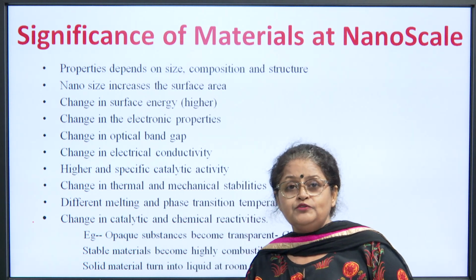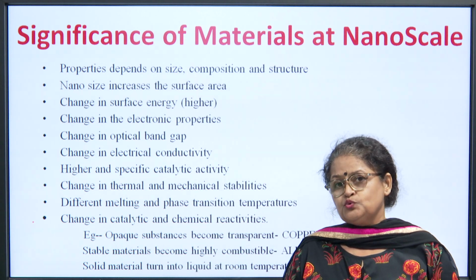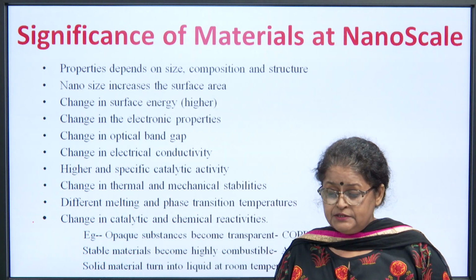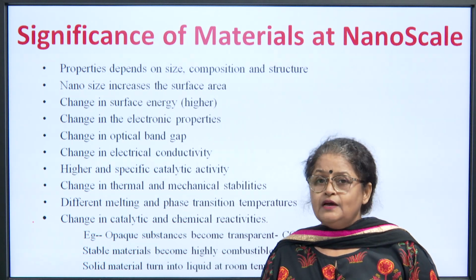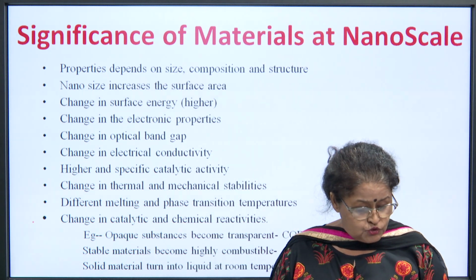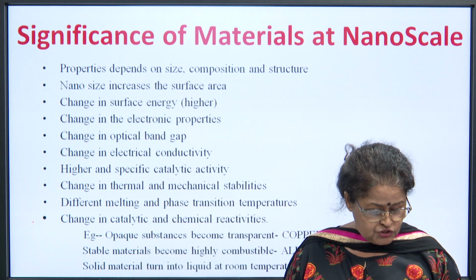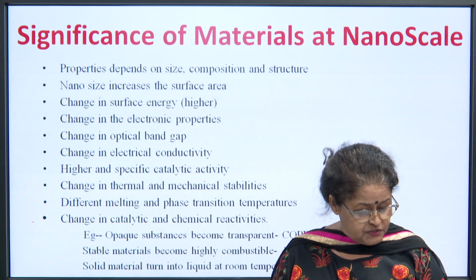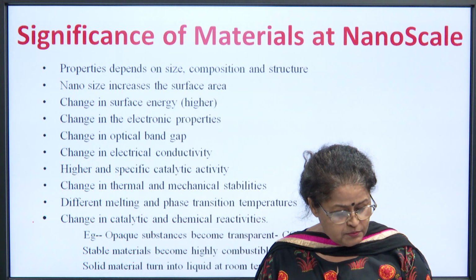Gold, for example, we all wear gold jewelry, we all use gold in abundance, which is a solid material. It turns into a liquid at room temperature when taken into nanoscale. So, similarly, at nanoscale, a large number of changes may be observed with respect to the materials.